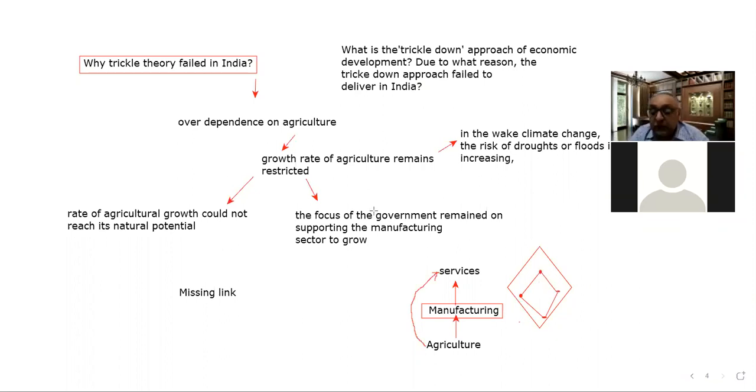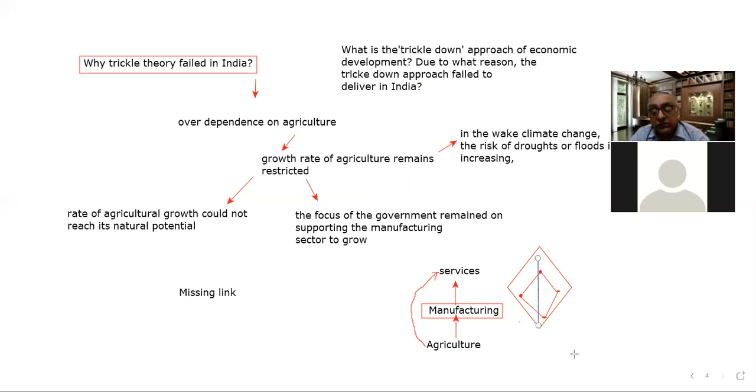The next important point is the north-south corridor. Let's suppose here is Srinagar in Jammu and Kashmir, and here is Kanyakumari at the southern end of the country. A road will connect Kashmir to Kanyakumari.